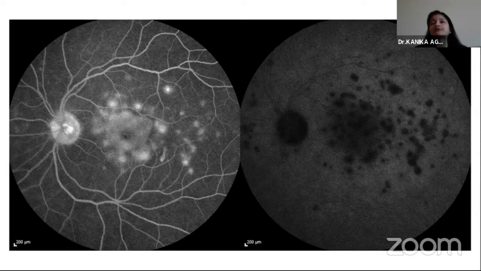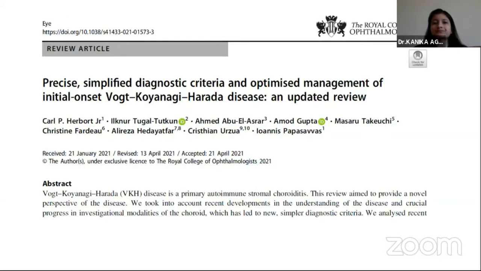Now, this diffuse choroidal stromal inflammation has been described as one of the essential diagnostic criteria now for the diagnosis of acute new onset VKH disease, in this recent publication by Herbort et al., for the diagnostic criteria for initial onset VKH disease. So we should look for these features of choroidal stromal inflammation on ICG. And if we find features like early choroidal stromal hyperfluorescence or fuzzy choroidal vessels and the presence of hypofluorescent dark dots on ICG, it clinches the diagnosis of VKH.